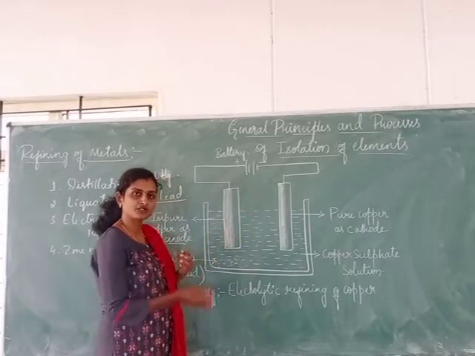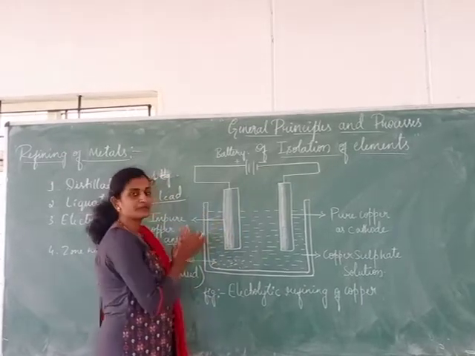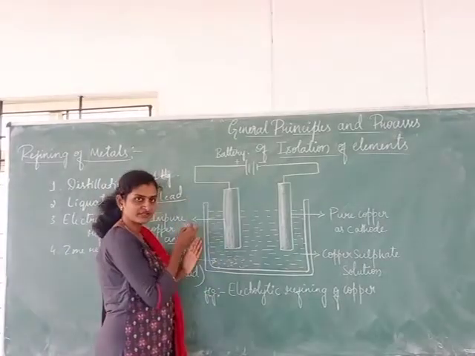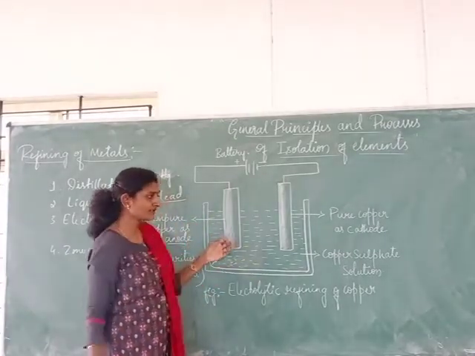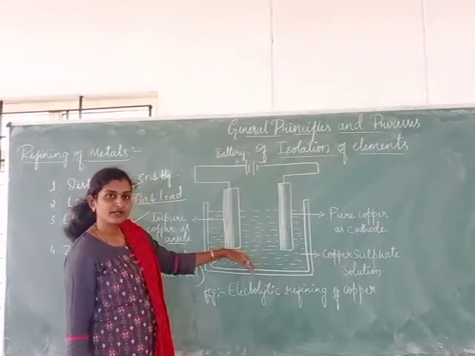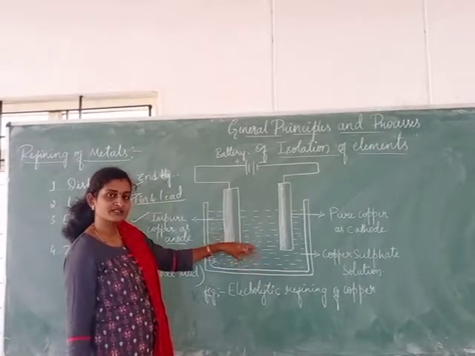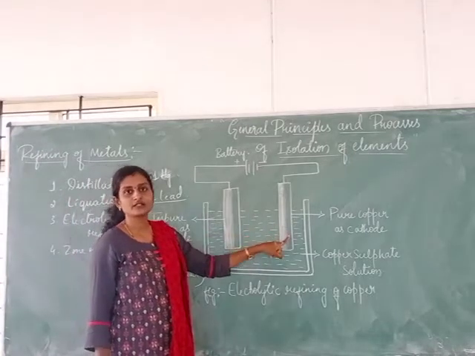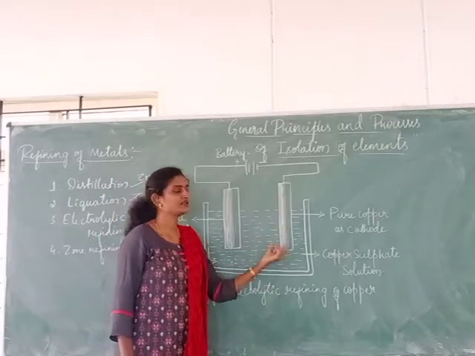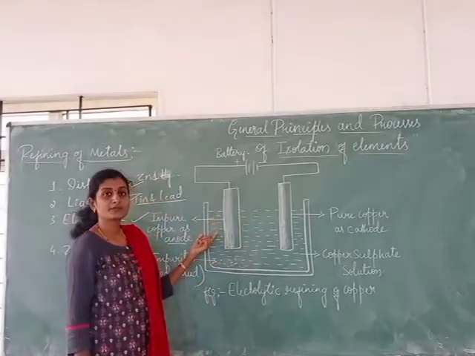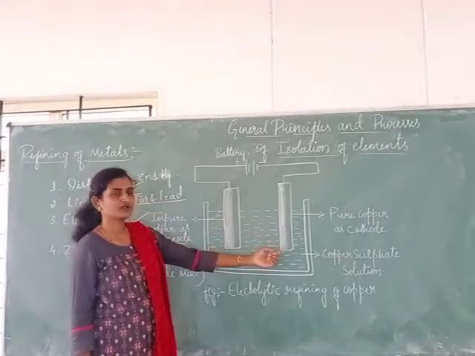Due to the loss of electrons, the metal that is going to be refined goes and mixes with the electrolyte. At the same time, the copper ions present in the electrolyte get deposited on the cathode, and gradually it becomes thick. Thus the impure anode gets purified and the metal deposits on the cathode.